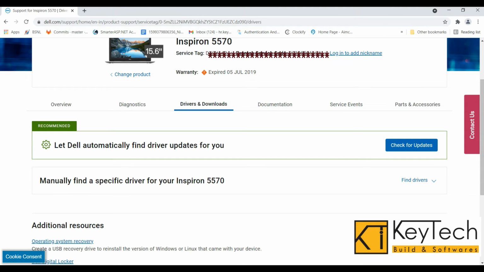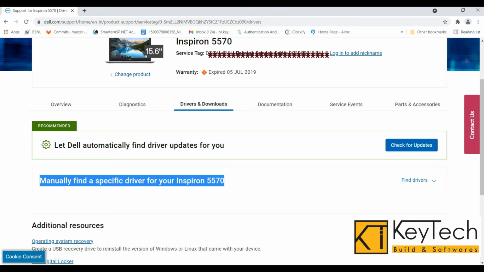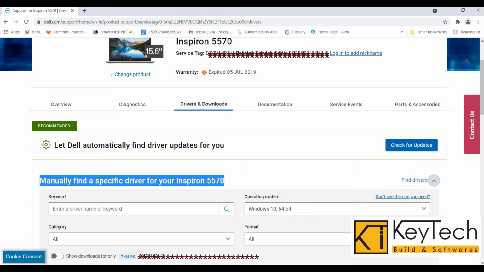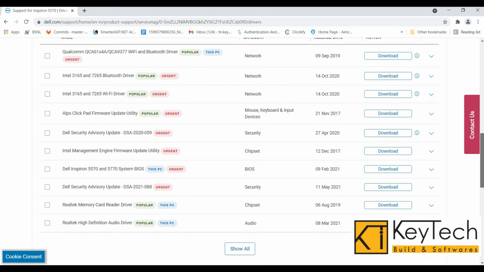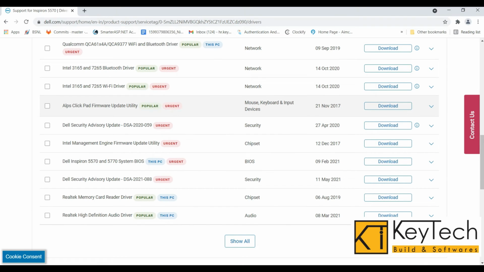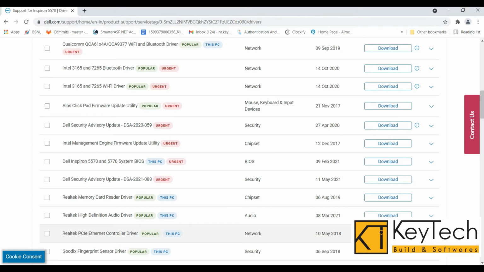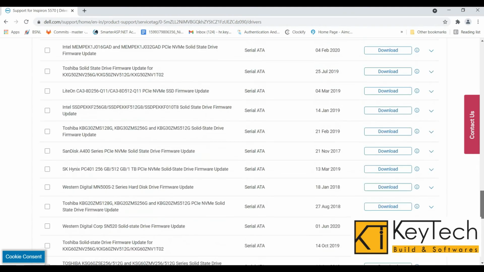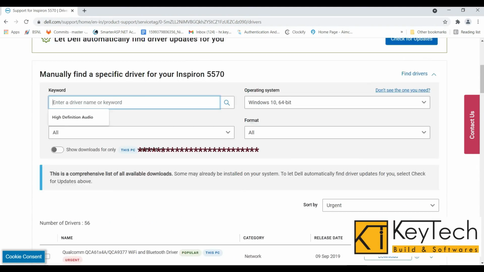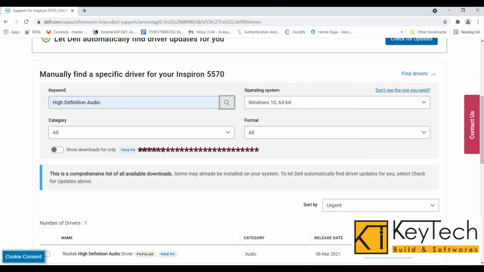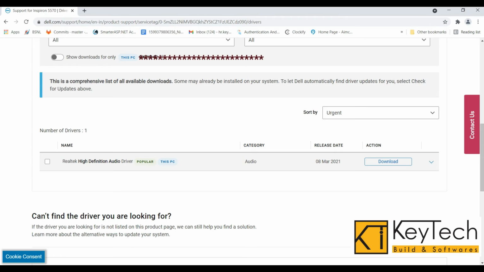Here you can manually find a specific driver for your Inspiron 5570. That means my laptop. Okay, Find Drivers, expand here. You can see a list of drivers here for my laptop Inspiron 5570. I can search manually for any driver from here or show all drivers, and I can download each driver separately or select multiple items from here.